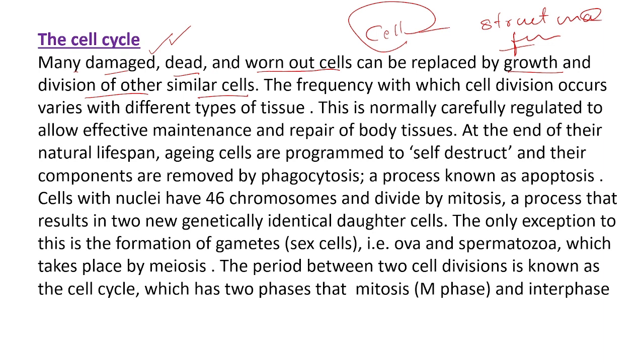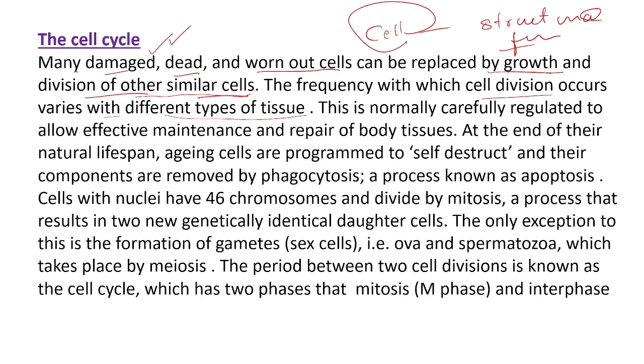Many damaged, dead and worn out cells can be replaced by growth and division of other similar cells. What will happen to our pre-existing cells? They will grow and divide into multiple cells. Then these new cells will replace the damaged ones. The frequency with which cell division occurs varies with the different types of tissue. Different types of tissues have different lifespans. Some cells die faster, some cells stay for long.